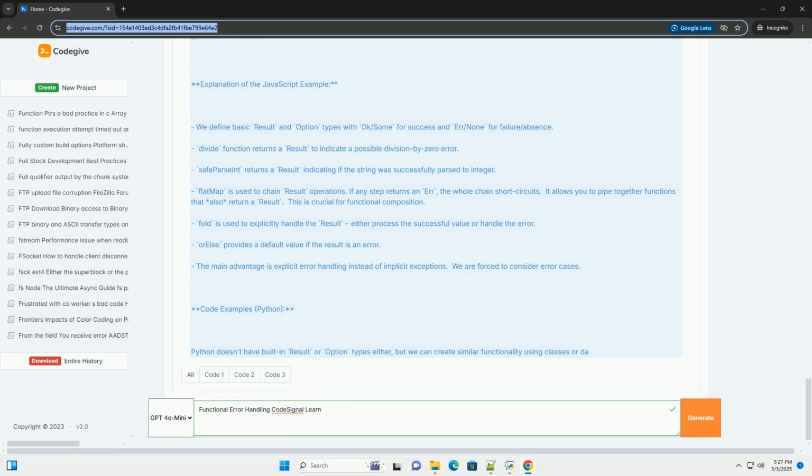Remember to choose the approach, result, option, or tagged unions that best fits the specific problem and your chosen programming language. Remember to use libraries where possible to avoid reinventing the wheel.